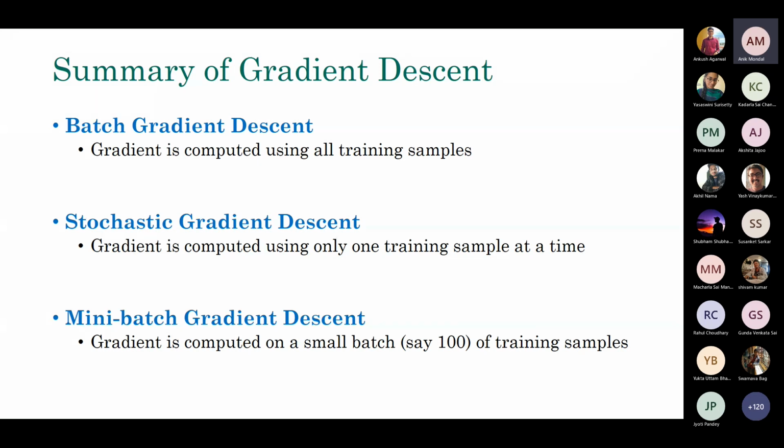Sir, in mini batch gradient descent, there can be cases of high bias because we are only taking a particular sample out of the samples. How can we resolve that issue? See, think about a data set with, say, 1 lakh samples. If you set your batch size to 100, then you are going to have how many batches? 1000, right? You have 1000 batches.